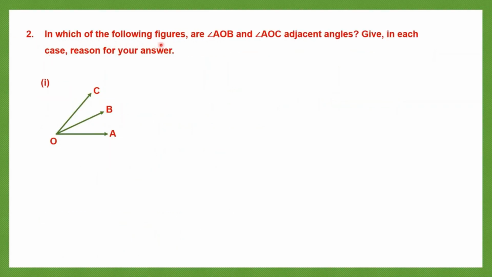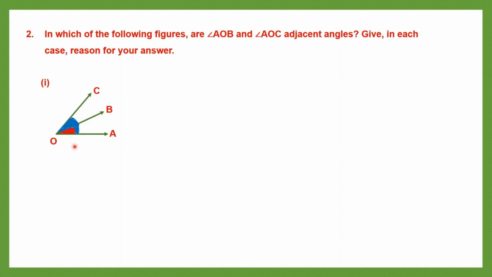Question 2. In which of the following figures are angle AOB and angle AOC adjacent angles? Give in each case reason for your answer. So here we have two angles AOB and AOC. Let's mark them. AOB is the angle that is marked in red. Now angle AOC is the angle that is marked in blue including the red portion. So AOC is the bigger angle and AOB is only that red portion, which is a smaller angle.